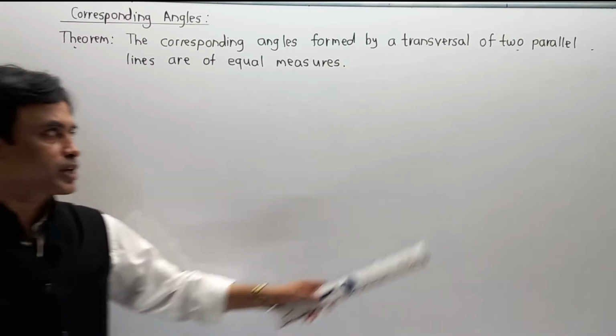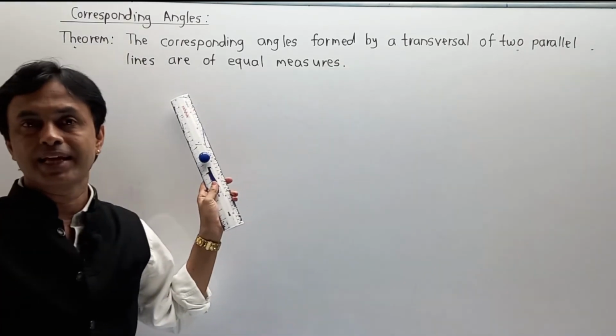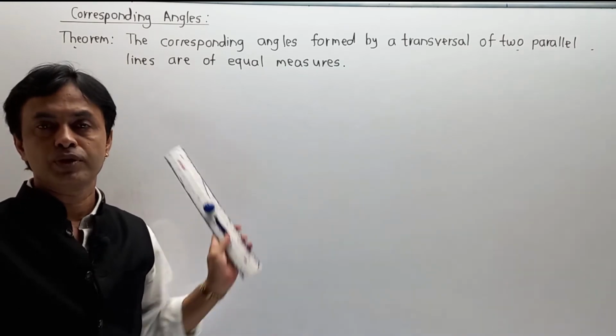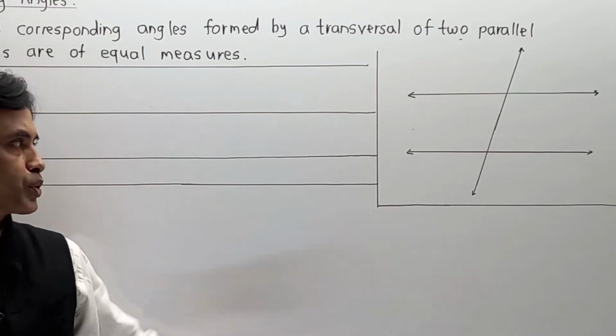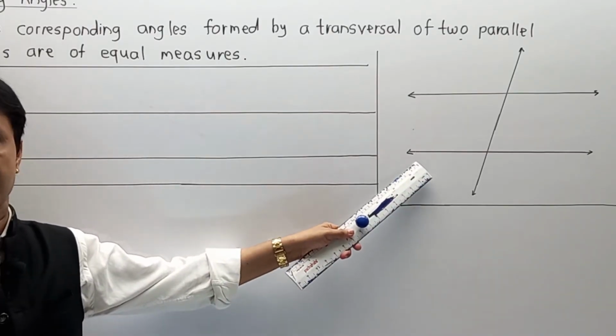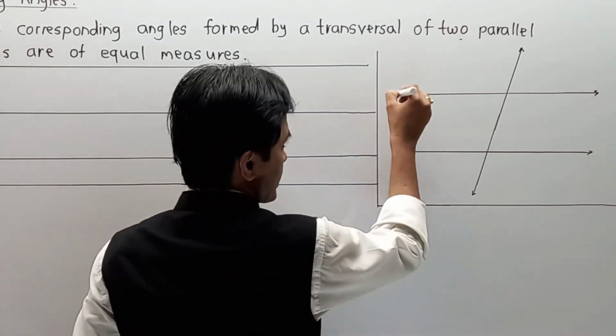Now students, please pay attention. Here I am going to write a diagram in terms of a structure, then given, to prove, and proof. So I am going to make a structure ready. Please pay attention seriously. Now students, I have drawn a diagrammatical structure and now I have to write the proof. So let us say one by one.